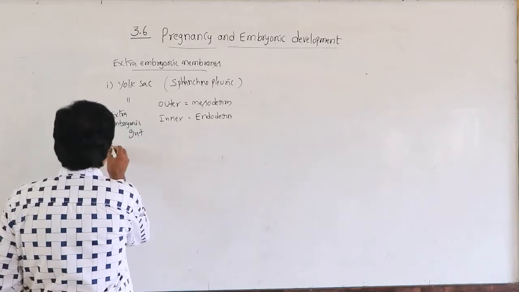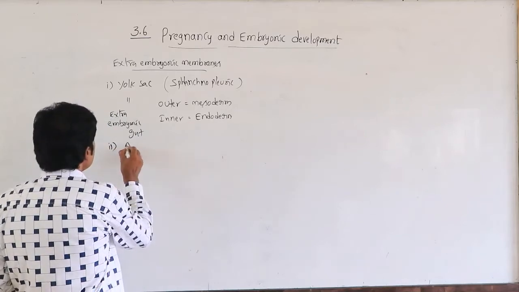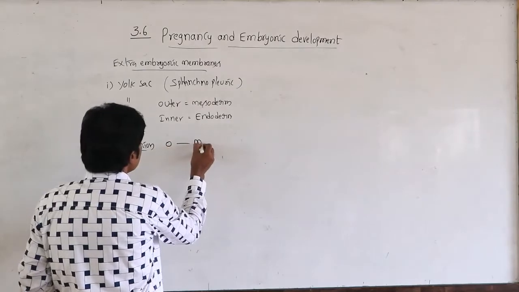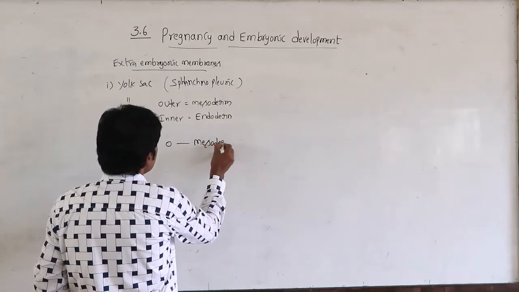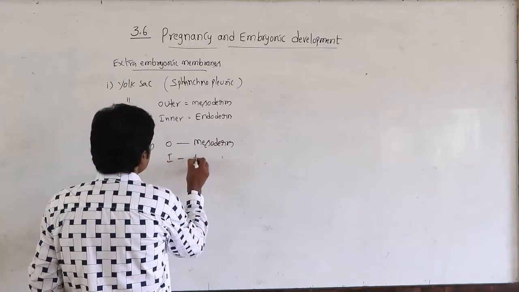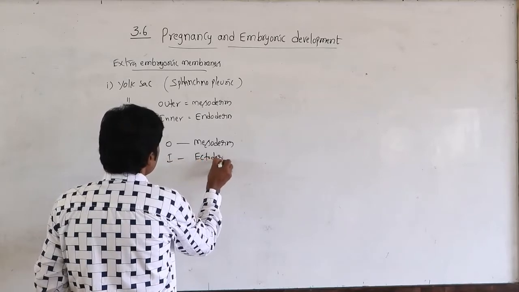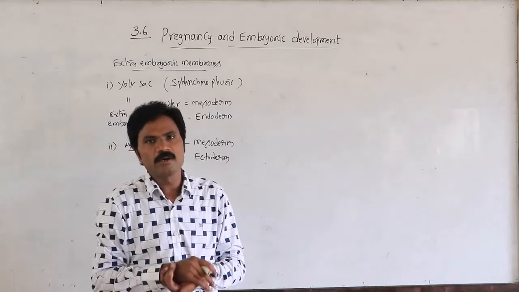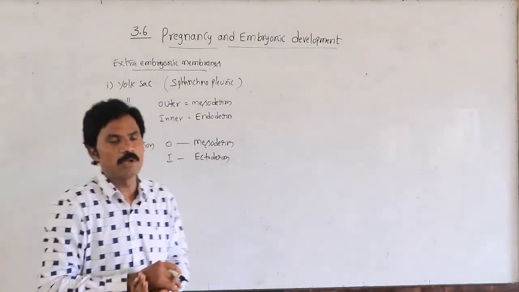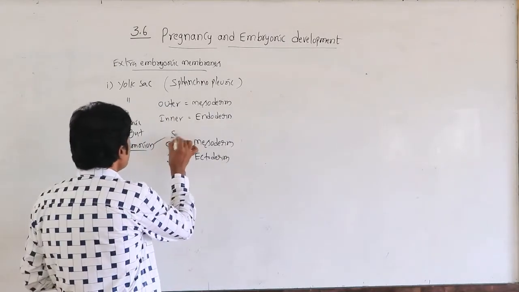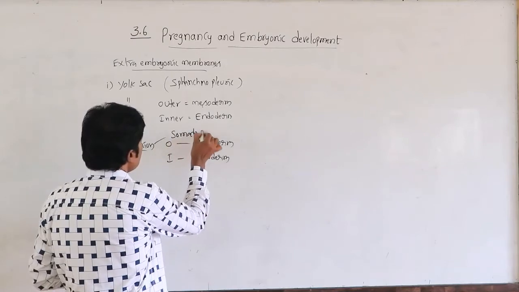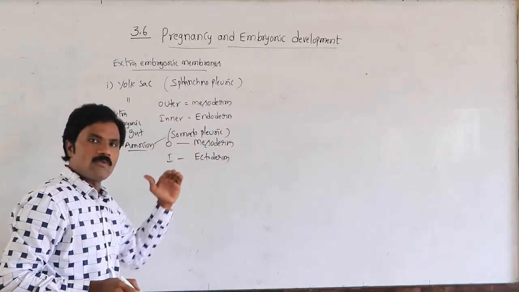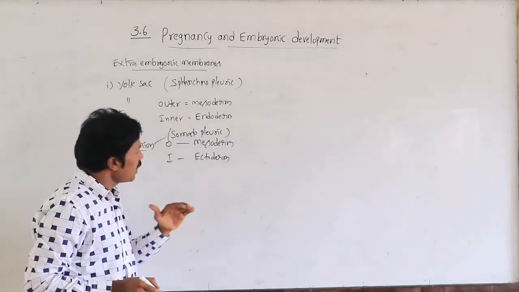Then the second one is the amnion. Similarly, outer mesoderm and inner ectoderm; it is somatopleuric. The first one was splanchnopleuric, and this is the somatopleuric: wherever there is outer meso and inner ecto.